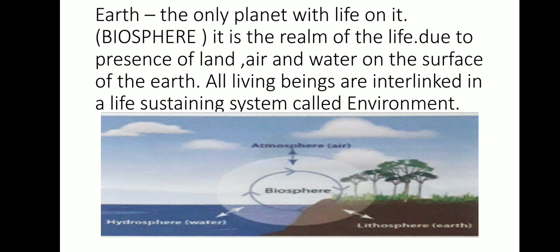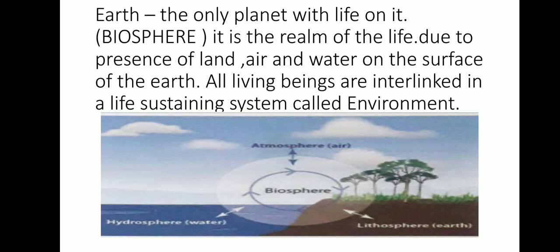Next, Earth, the only planet with life on it, and it is because of the biosphere. Biosphere is what? That is the presence of land, air, and water on the surface: lithosphere, atmosphere, and hydrosphere. All the living beings are interlinked in sustaining a life system called environment. So because of that, life is possible on the Earth.